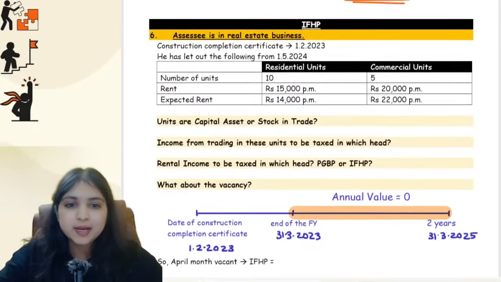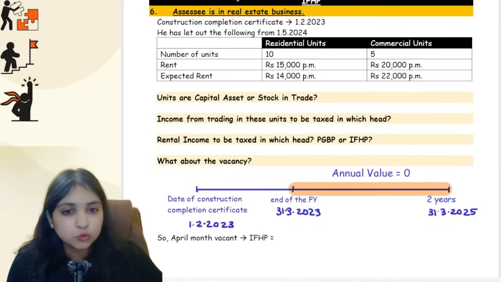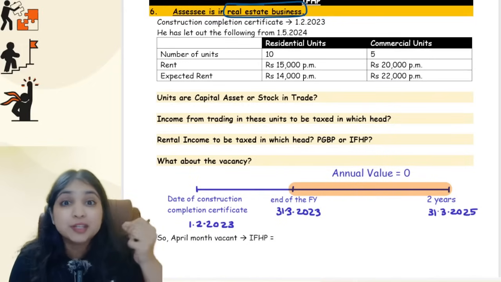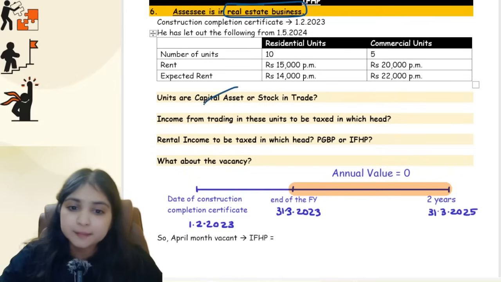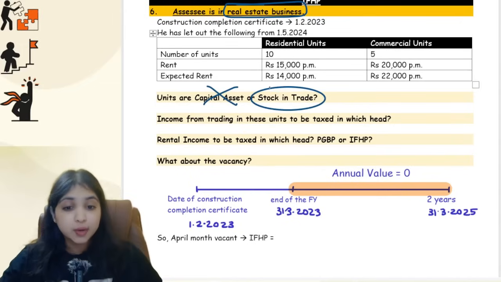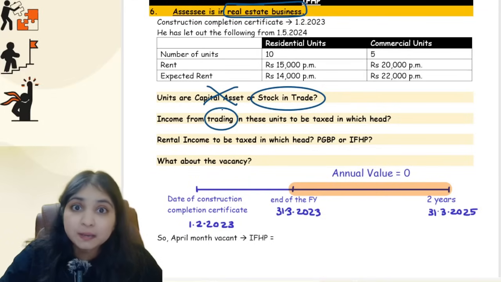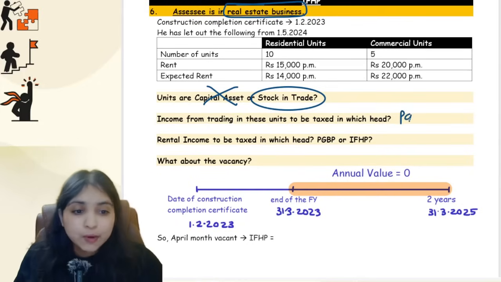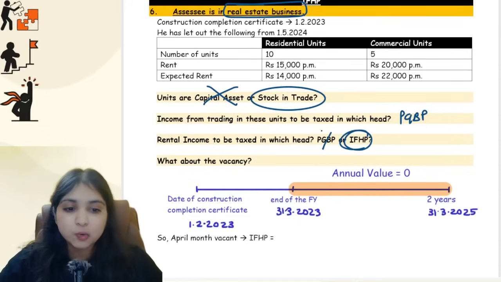Understanding, guys? Now come on, let's come back to our initial part of the IFHP now. See, this discussion is with respect to those assessees who are into real estate business. Real estate business means what? Real estate business means my business is to buy and sell immovable property. I'm trading in immovable property, which means whatever immovable property I have, it is not capital asset, it will be stock in trade. In such cases, whatever income I get from buying and selling these immovable property, that will go into the PGBP head. But in case I'm getting any rental income, that will come under the IFHP head only, not PGBP head.